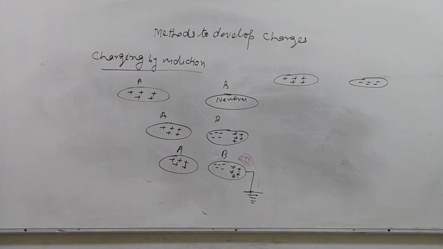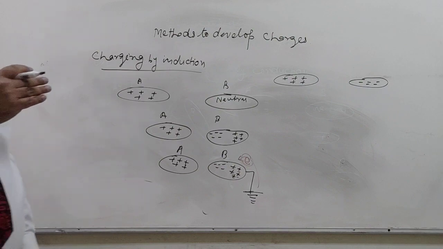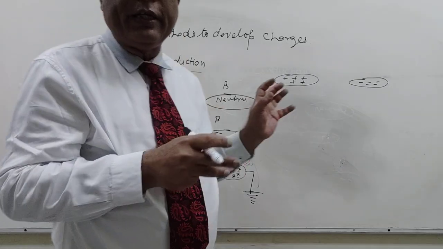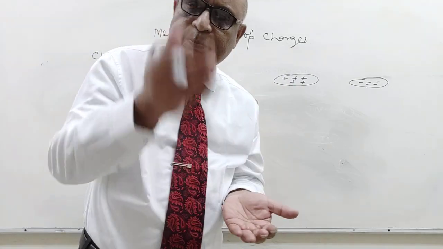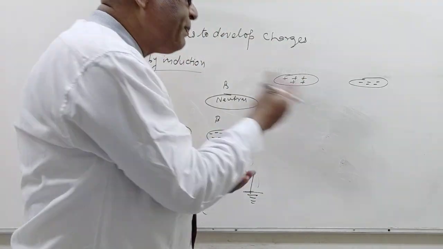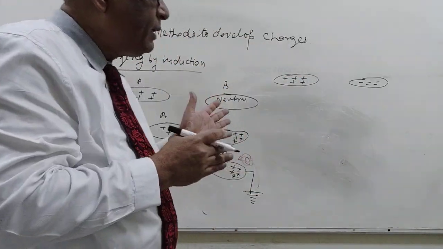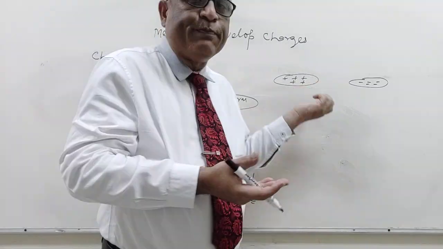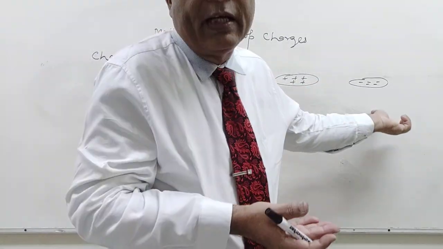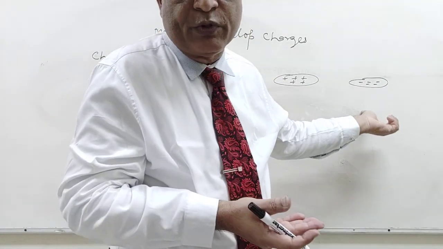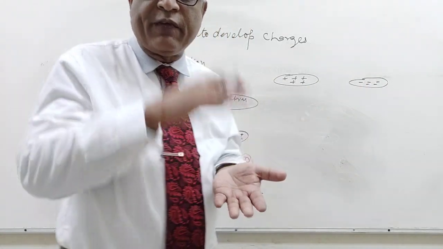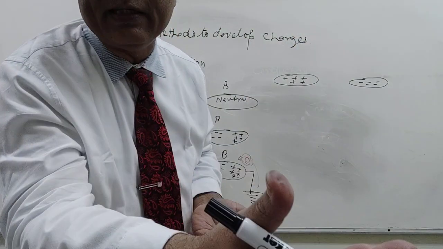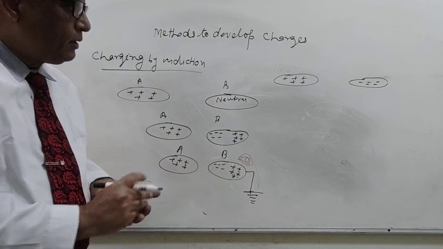What you understand is that in charging by induction, the same magnitude of charge is produced in B, the counterpart neutral body, but the nature of the charge is different. If A is positive, then B is negative. If A is negative, then B is positive. While in conduction, if A is positive, then B is positive. If A is negative, then B is negative. Okay.